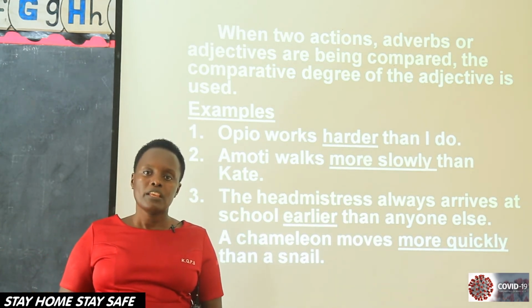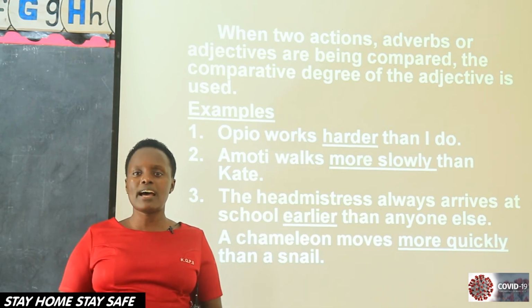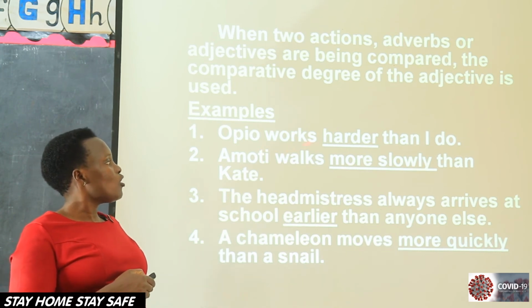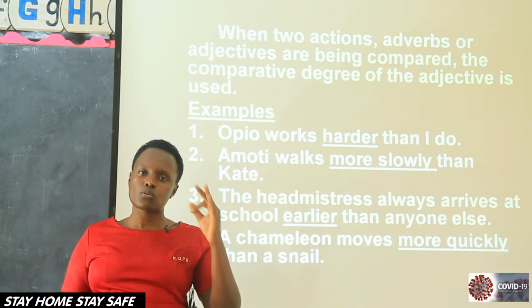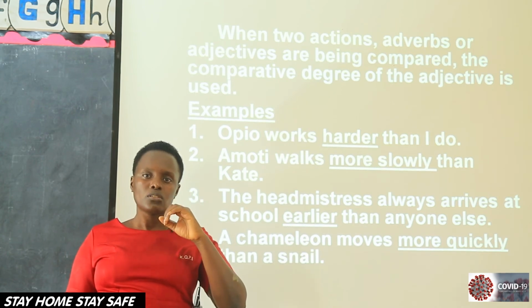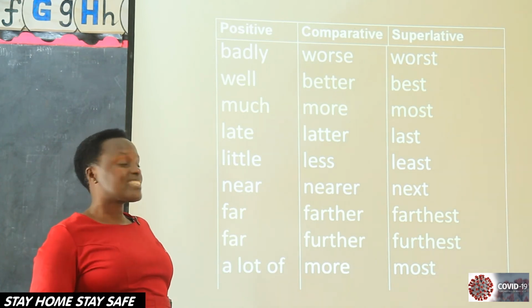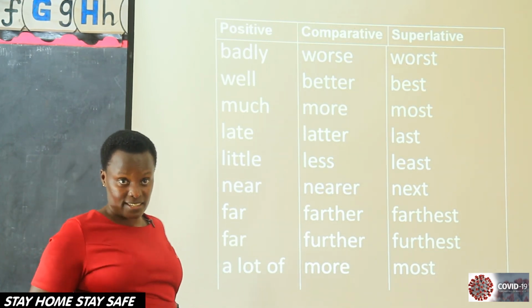For example, if it is an adjective, we use the comparative. If it's an adverb, we use the comparative. For example, Opio works harder than I do. Remember I told you with comparative, it is when you're talking about two what? Items.